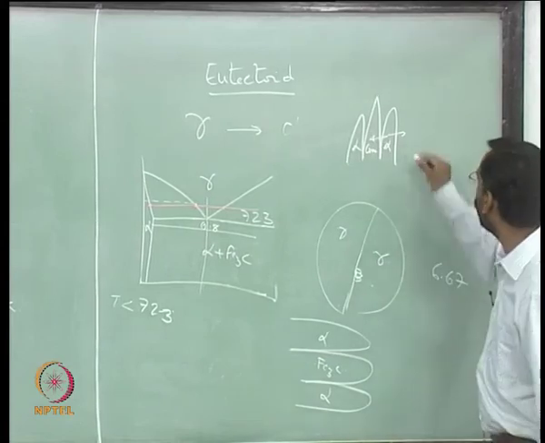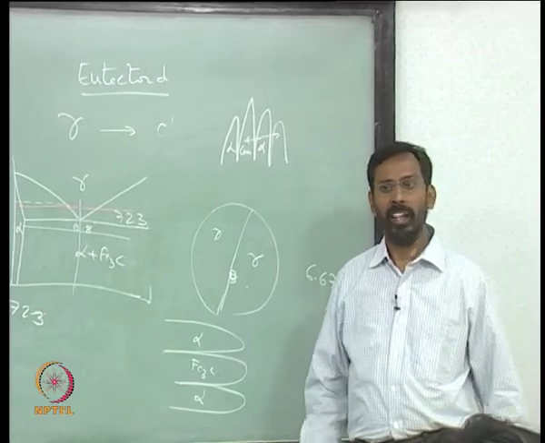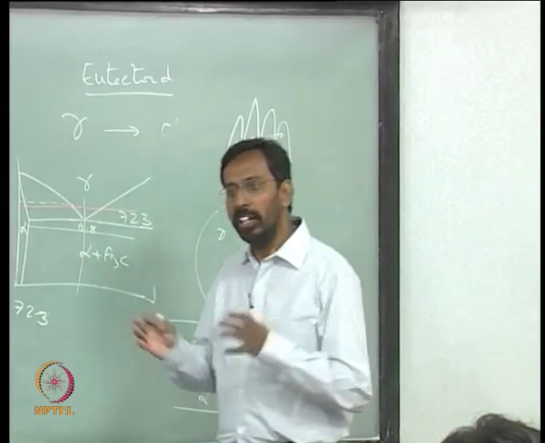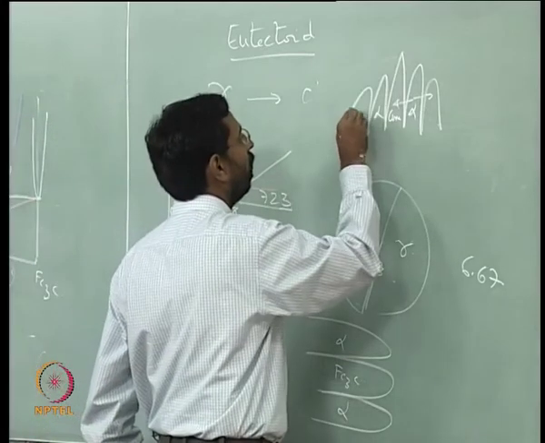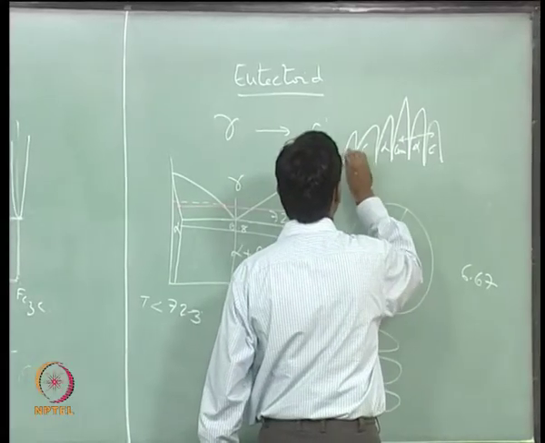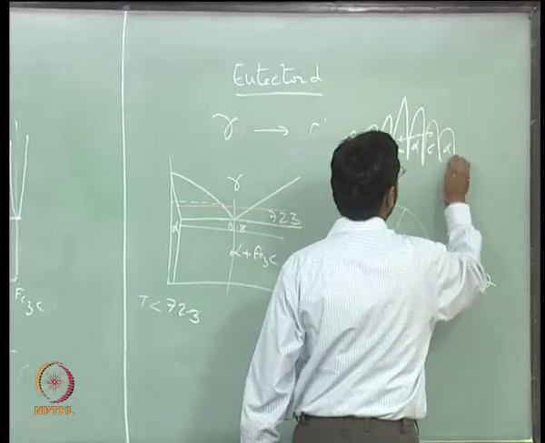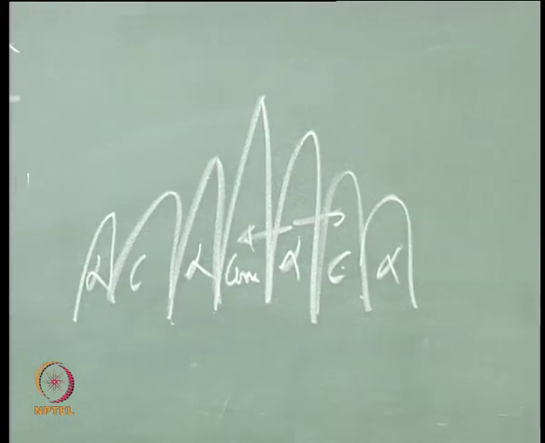Once it is rejected out, then again you will see a cementite coming out here, and this happens and it grows laterally with alternate layers of cementite and alpha, and this whole thing starts growing perpendicular to the grain boundary.